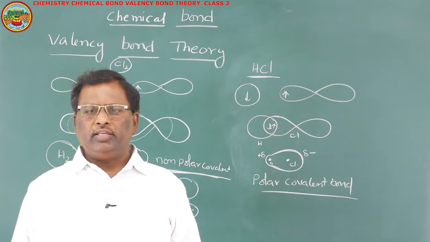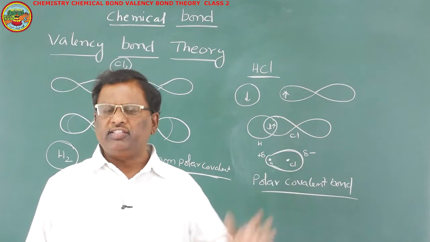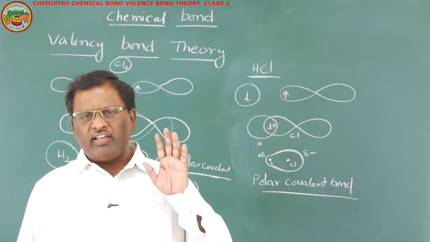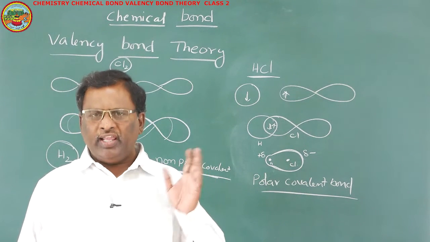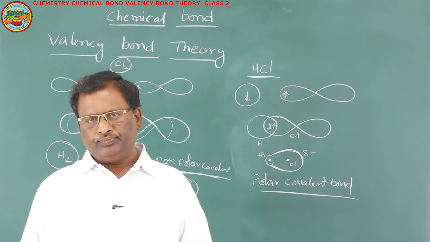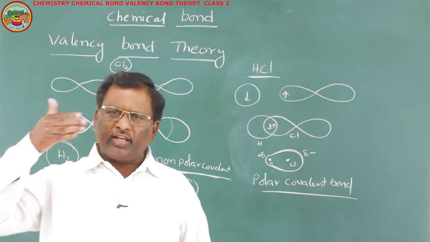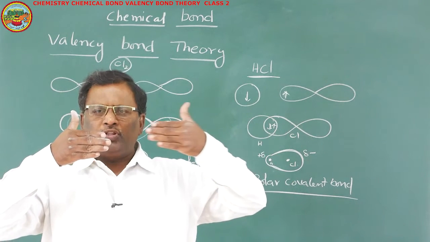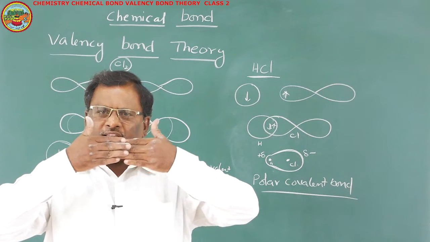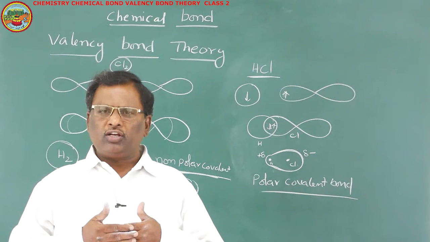In valency bond theory, only valency electrons, that is electrons present in the last energy level, can take part in the bond formation. Even in the valency shell, only orbitals which are half-filled are actually involved in the bonding. So in the formation of a covalent bond, the half-filled atomic orbital of one atom will overlap with the half-filled atomic orbital of another atom, and by mutually sharing a pair of electrons, both the atoms will get an octet electronic configuration.